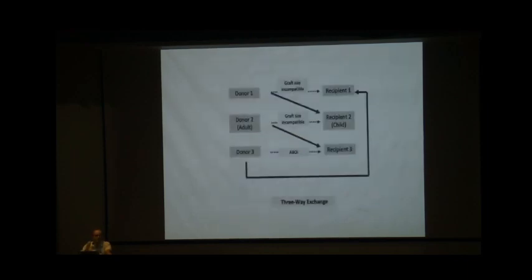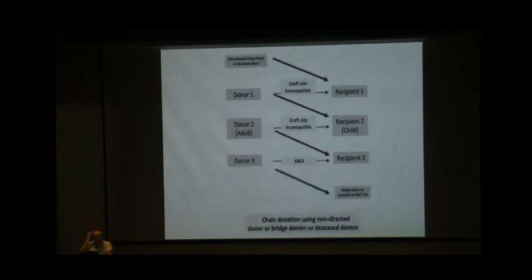Next is graft size incompatibility. Even if ABO compatibility is present, an adult donor can donate to a pediatric patient who doesn't have an ABO compatible donor, that pediatric donor can go and donate for a third patient, and the third donor donating to the first patient. This is described in the Western literature, but it has limited availability because non-directed living donation is not possible in India, though it happens in the US and Canada, and the concept of a bridge donor or cadaveric donor is difficult to understand.